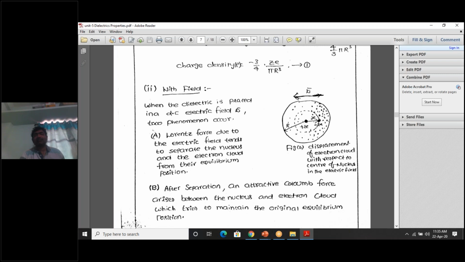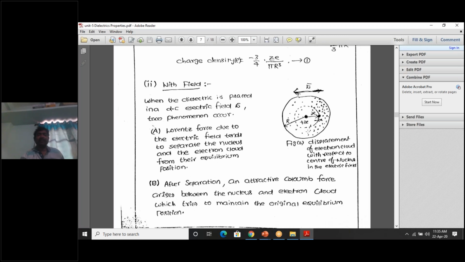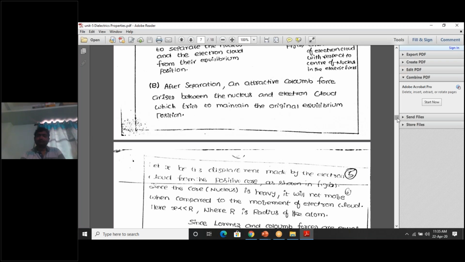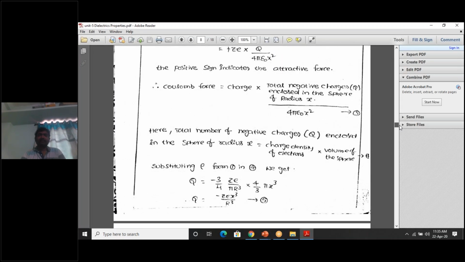By taking x as radius, I drew a sphere. Inside this small sphere of radius x, some charge is there. That charge is capital Q, the total negative charge Q enclosed in the sphere of radius x.